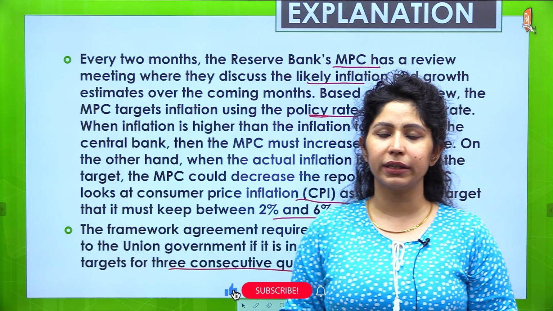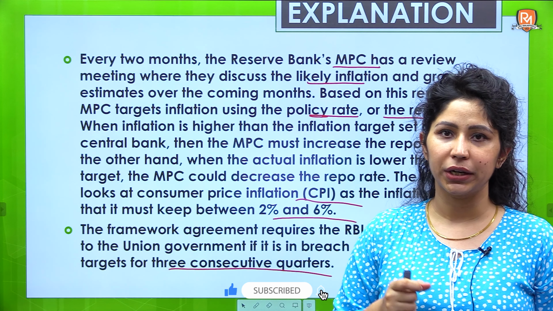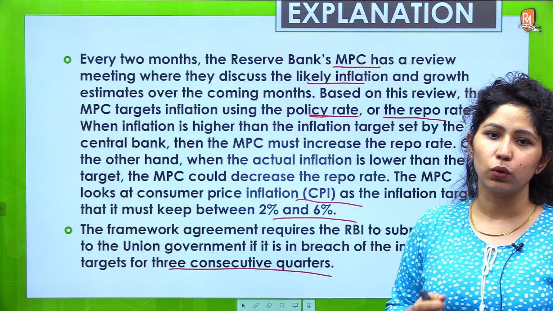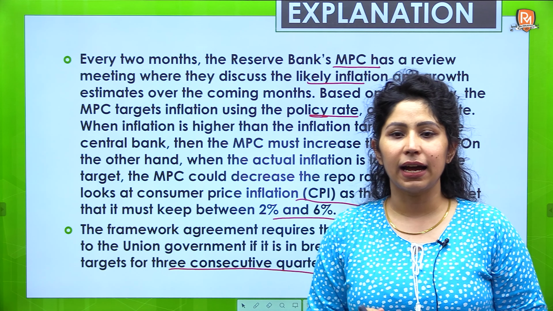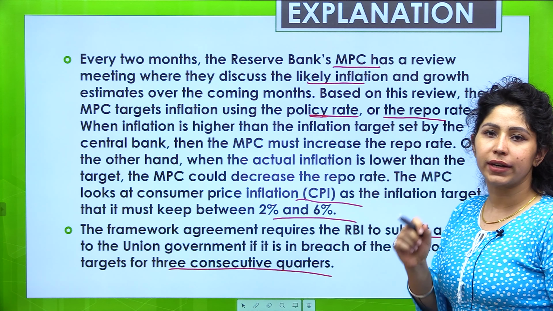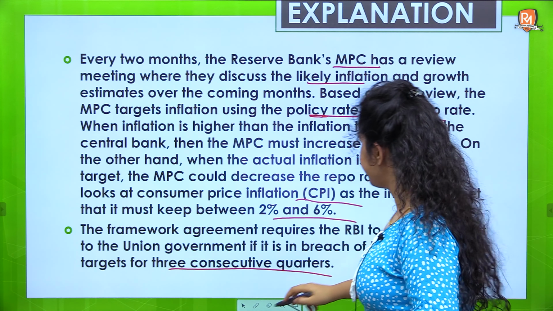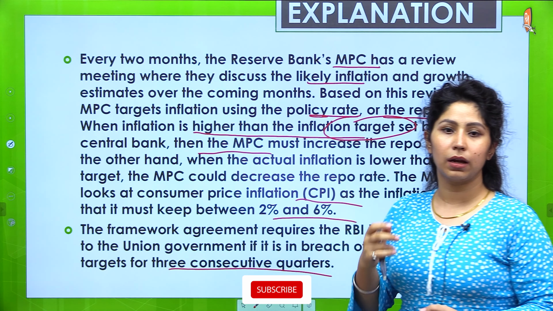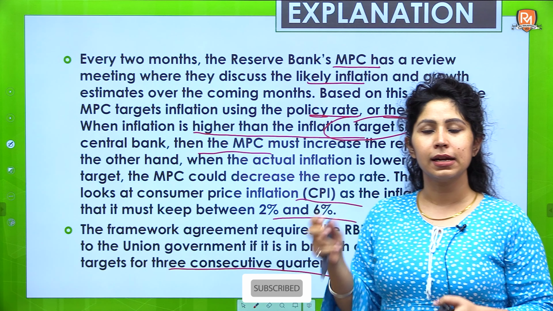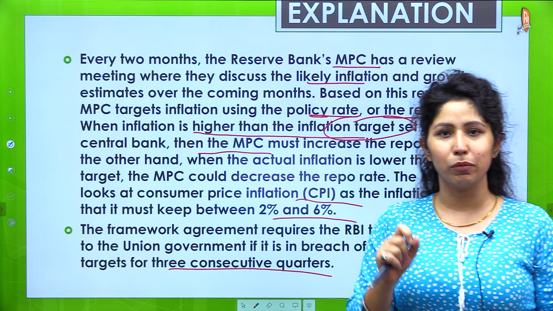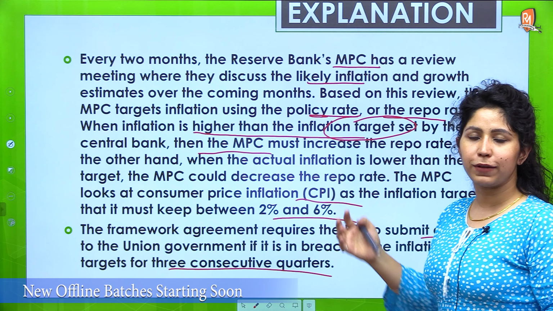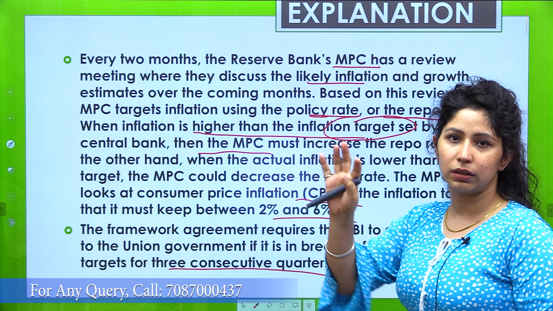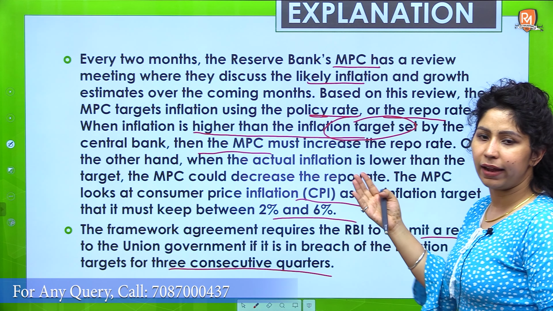So every 2 months the Monetary Policy Committee meets. The Reserve Bank's Monetary Policy Committee has a review meeting where they discuss the likely inflation and growth estimates over the coming months. If they feel that, they change the policy rate or repo rate accordingly. If inflation is higher than the inflation target set by the central bank, then the Monetary Policy Committee increases the repo rate so that the availability of money in the economy reduces. So they increase the repo rate when inflation is higher than the target inflation, and vice versa.